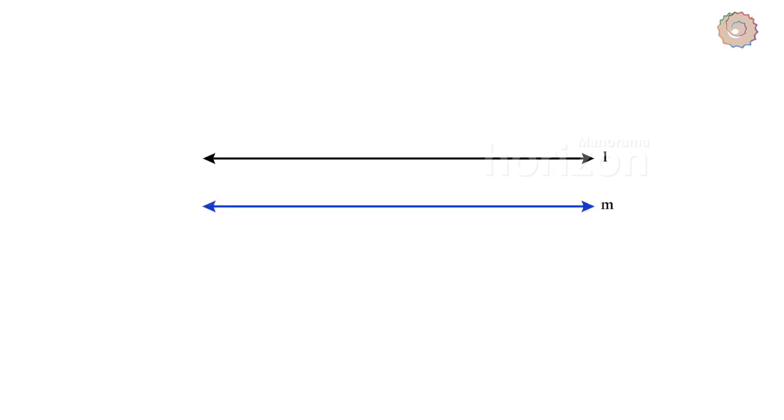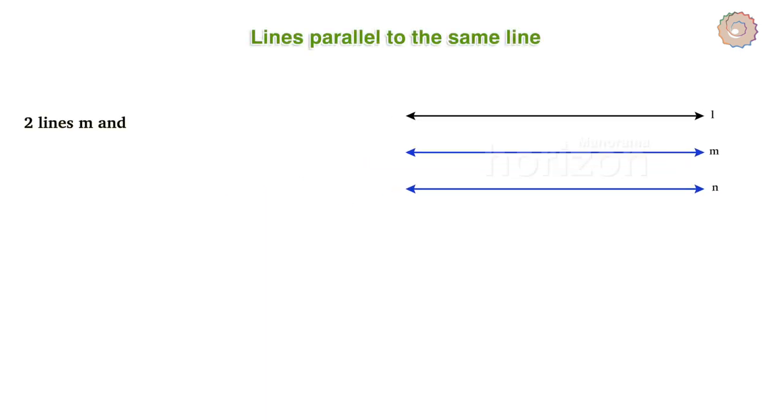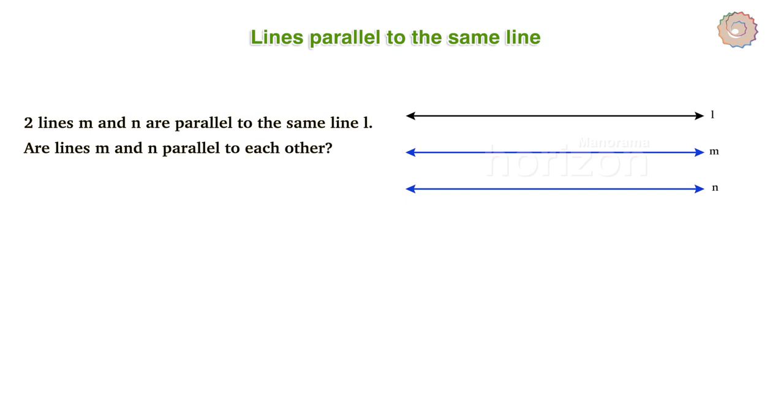Let's check it out. Consider a line, say L. Now consider another line M such that M is parallel to the line L. Now consider yet another line N such that N is parallel to the line L. So here we have two lines M and N which are parallel to the same line L, and thus we need to find out whether the lines M and N are parallel to each other.